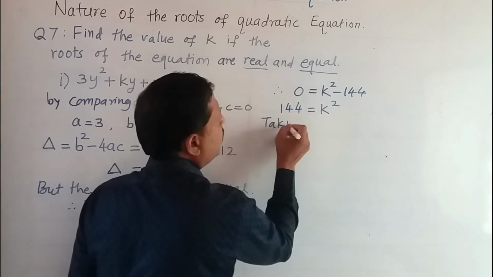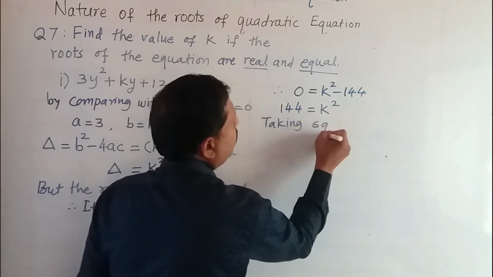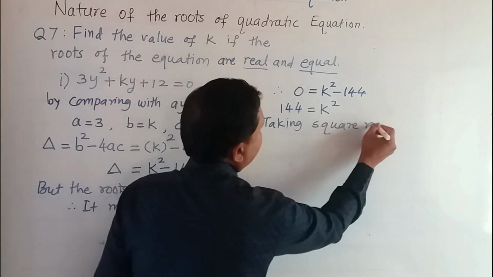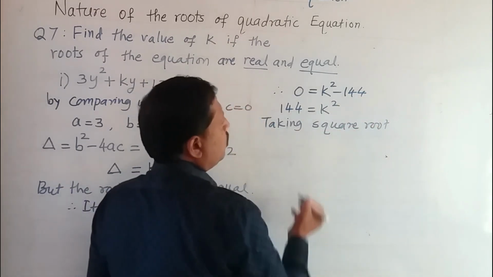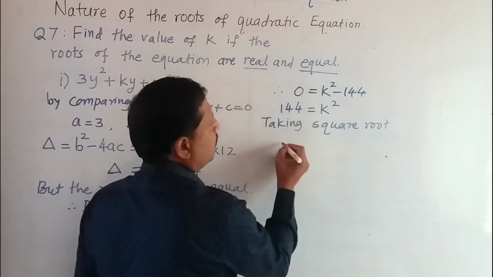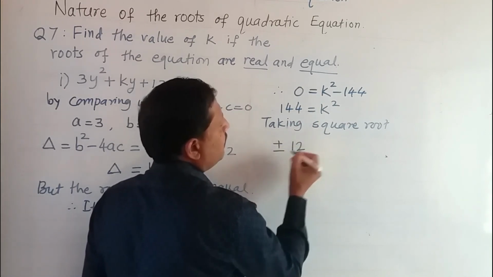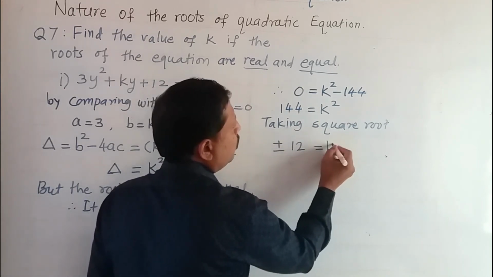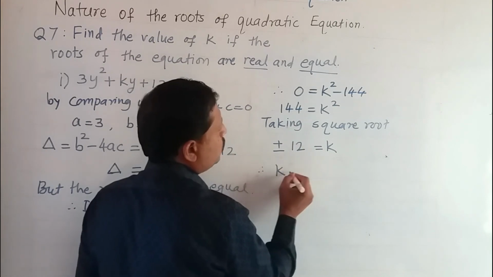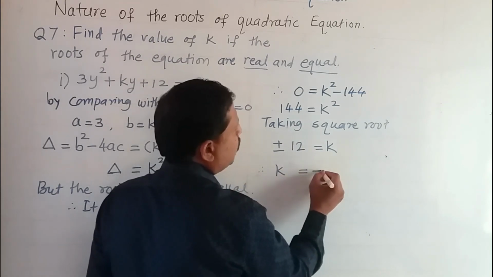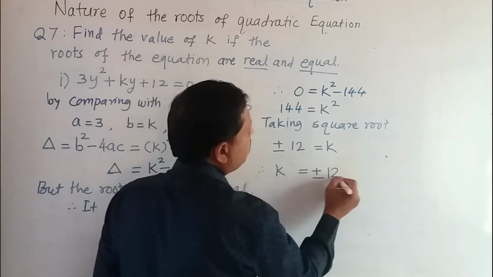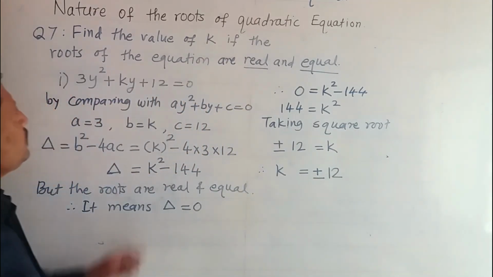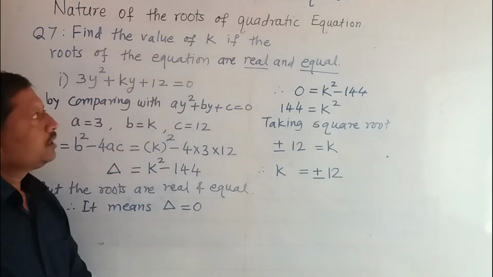Taking the square root on both sides, the square root of this number is positive 12 as well as negative 12, is equal to k. So we get two values of k. First value is positive 12 and the second value is negative 12. So these are the values of k.